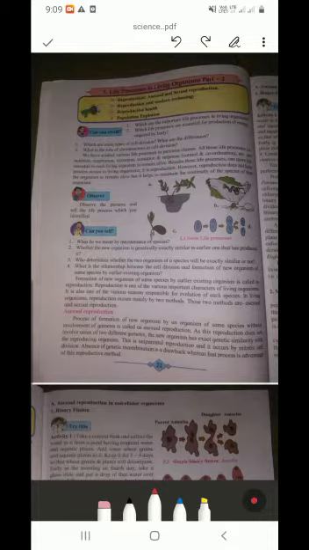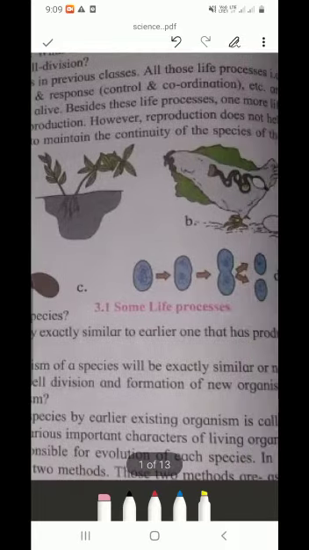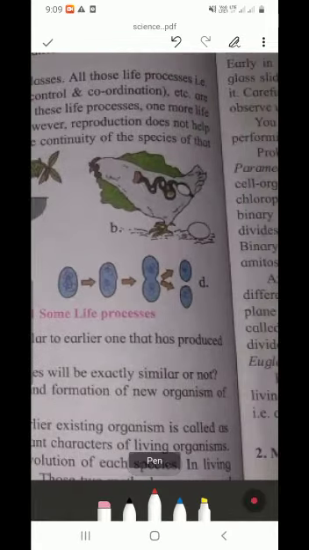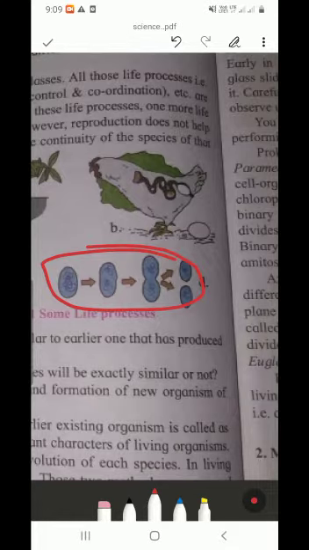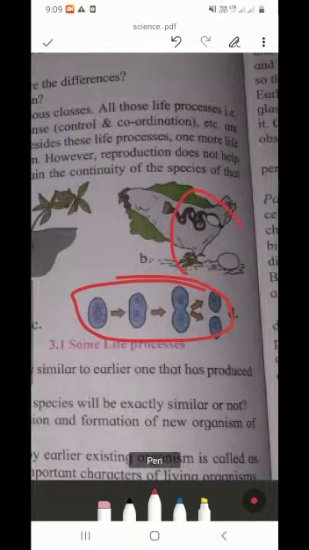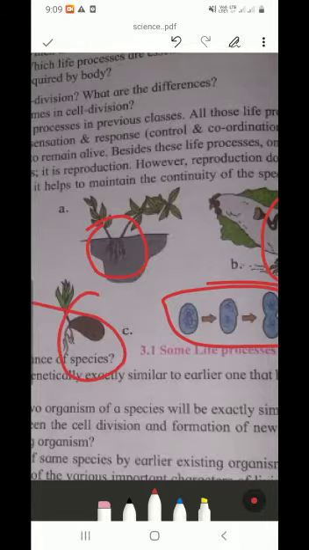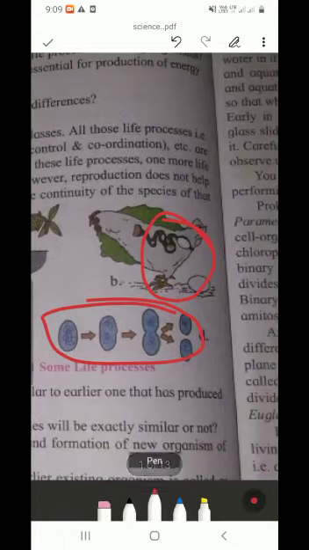Okay, now observe the figure. Here you can see some life processes. This is cell division, and here also one type of reproduction. This is one hen, correct?